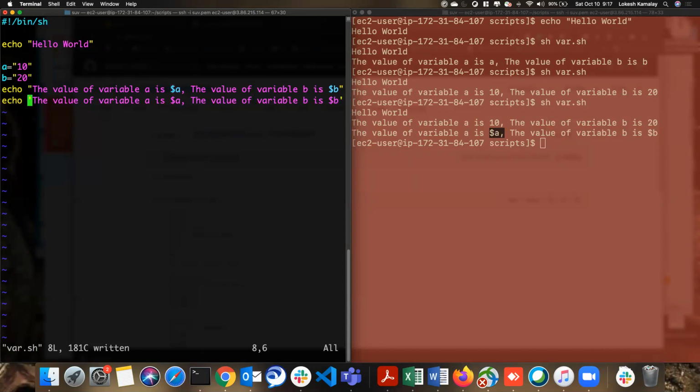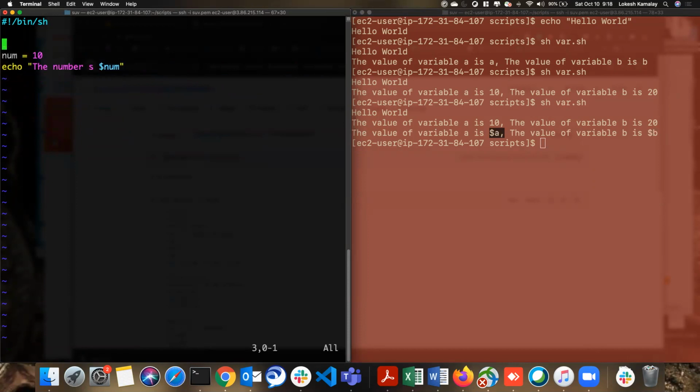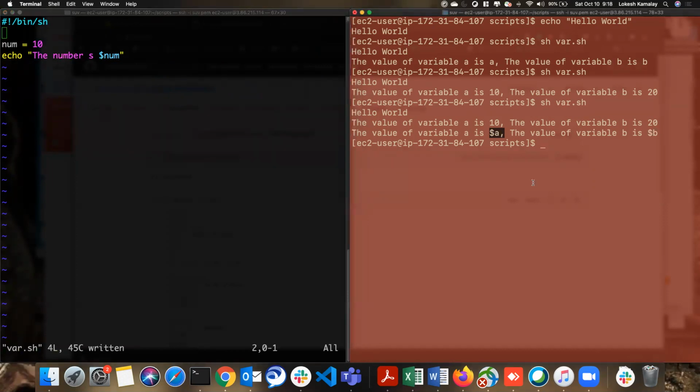Now let me do some more here. Echo, sorry, maybe I will take the variable num, and num is equal to 10. Here you see I'm giving some space. Okay, now let's see what happens when we print. Echo, the number is $num, right? I'm deleting all this because I don't want to confuse you guys. So now we're just taking one variable, num equal to 10, and this is the value, right? Now let me print it.